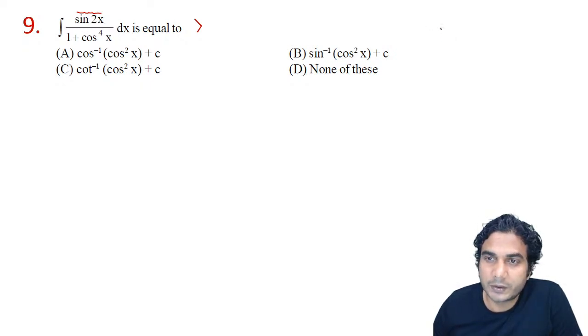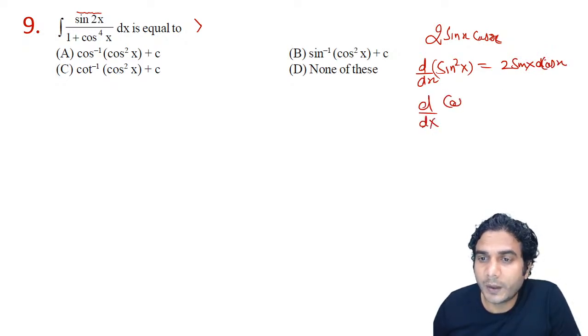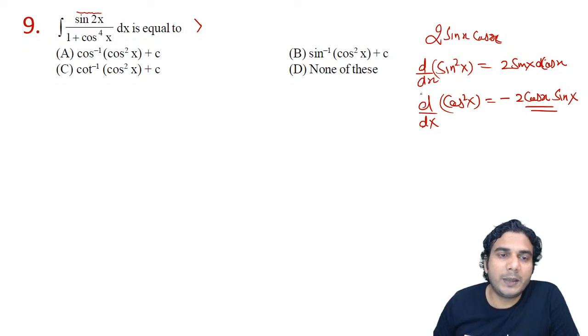All right, so if you don't know, sine 2x is 2 sine x cos x. I hope you have done it. And 2 sine x cos x is the derivative of sine square x, as well as it is also the derivative of cos square x. The only difference is of sign. So it will be minus 2 cos x into differentiation of cos x, which is minus sine x. So minus I have already put, all right. So only minus is there.